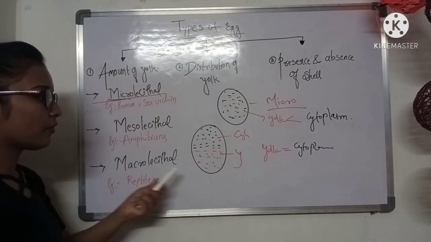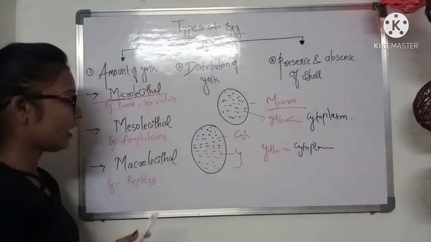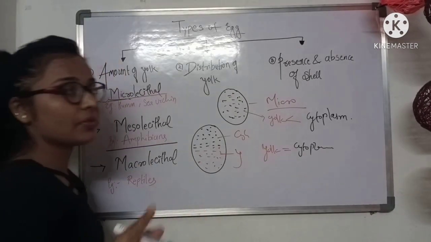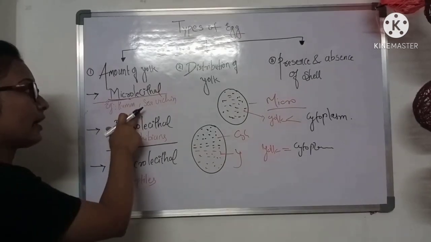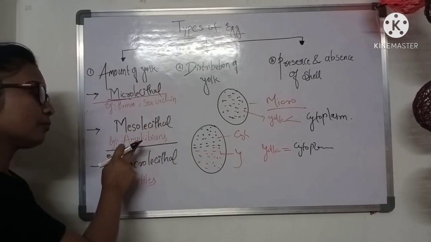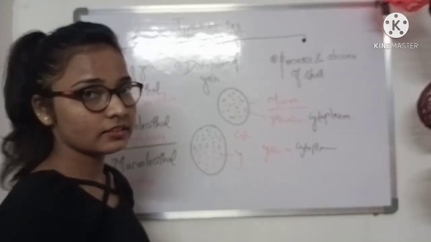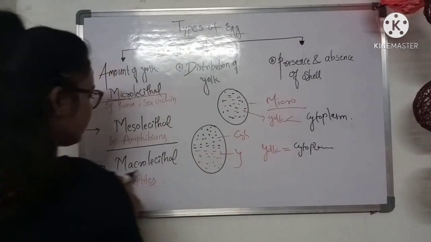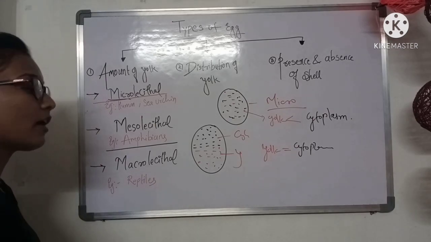So this type of egg is mesolecithal, and remember the example. I'm saying this again and again because examples are very important. Microlecithal: human being, sea urchin. Mesolecithal is seen in what? Amphibians, right?